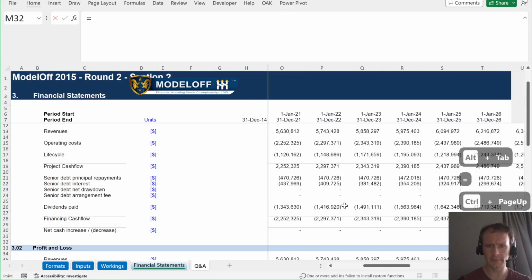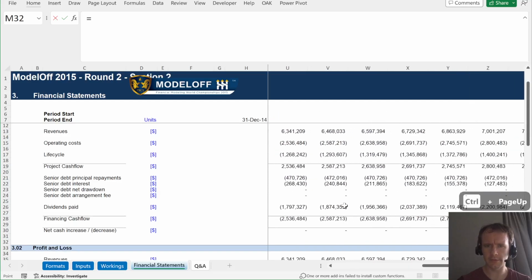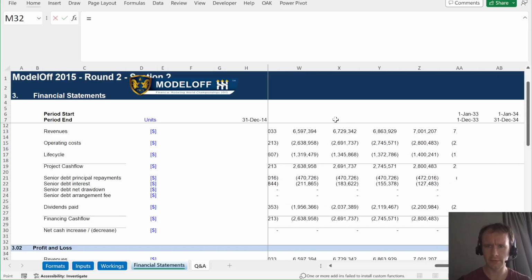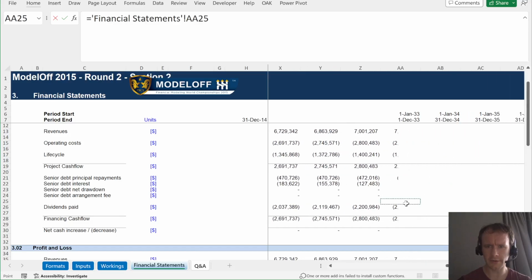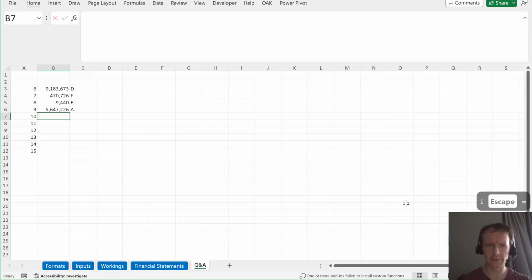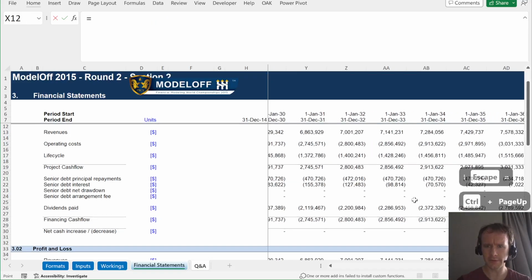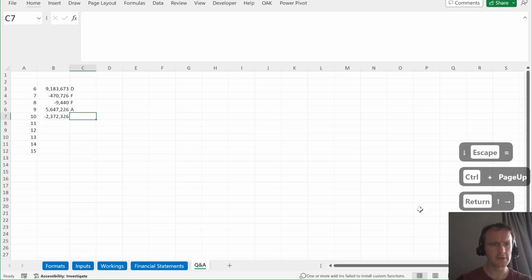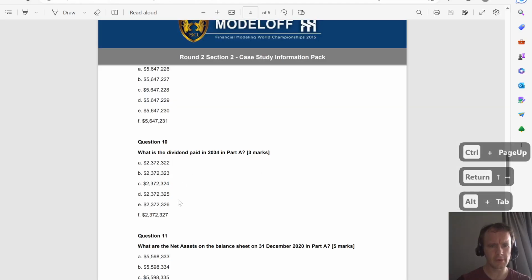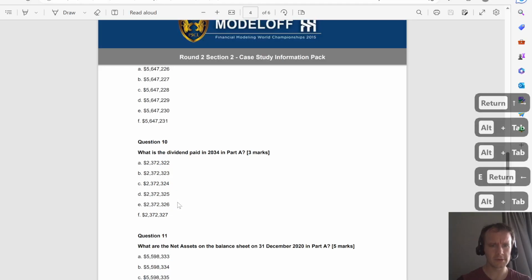Dividend is here, 2034. Where the heck are my labels? What on earth is going on here? Try that again. There we go, 2034 dividend. 2372326. Hooray, that's E. Question 11.